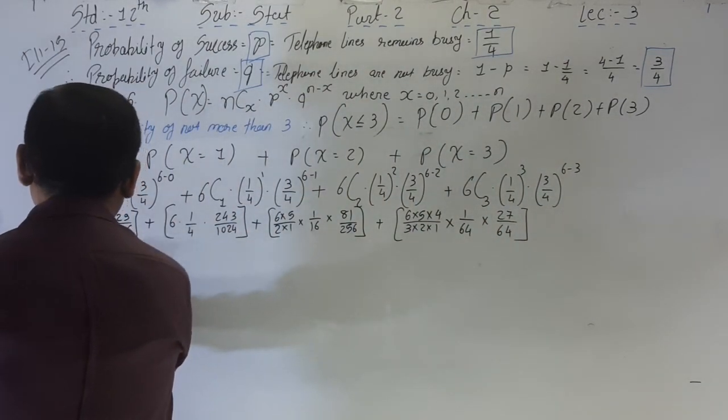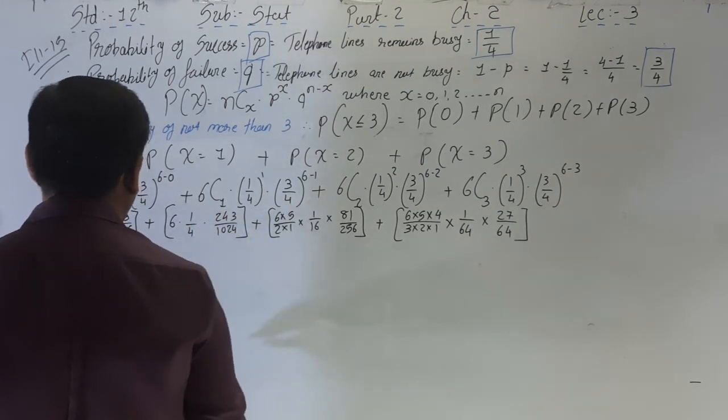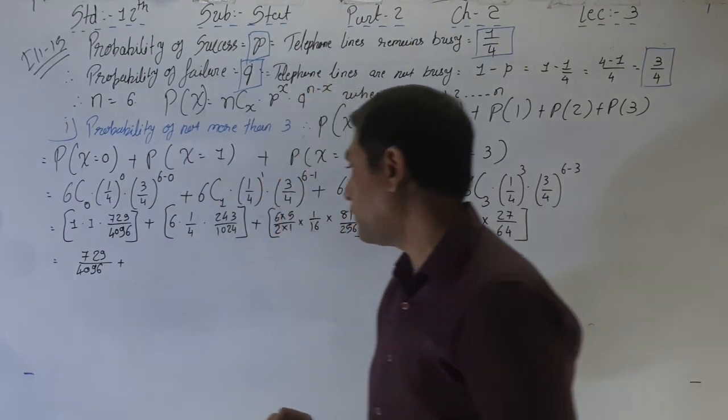Now simplify it. 729 divided by 4096 plus 6 into 243.